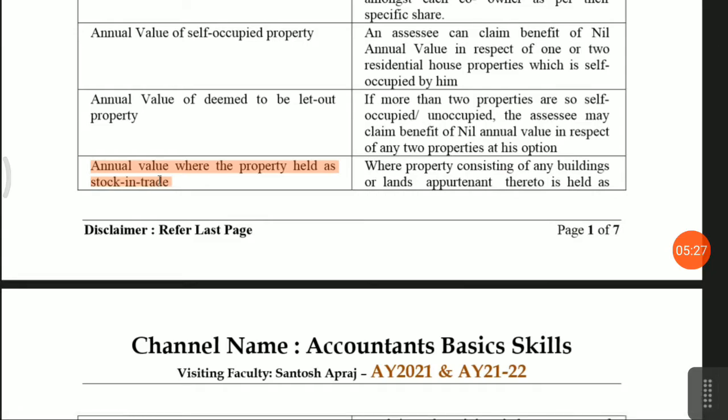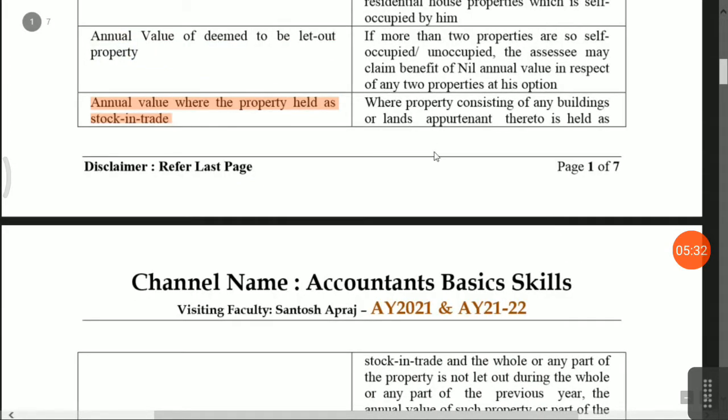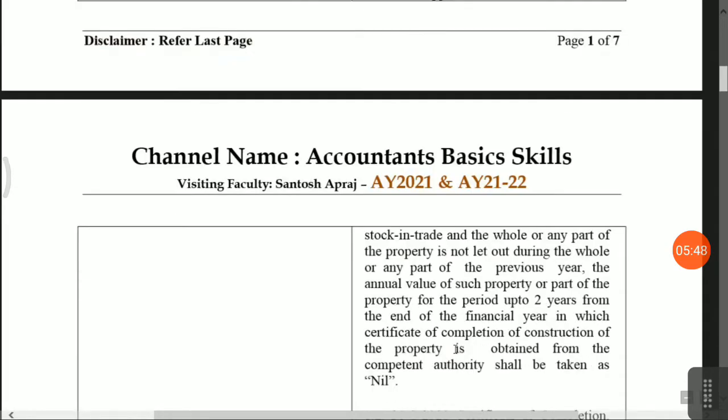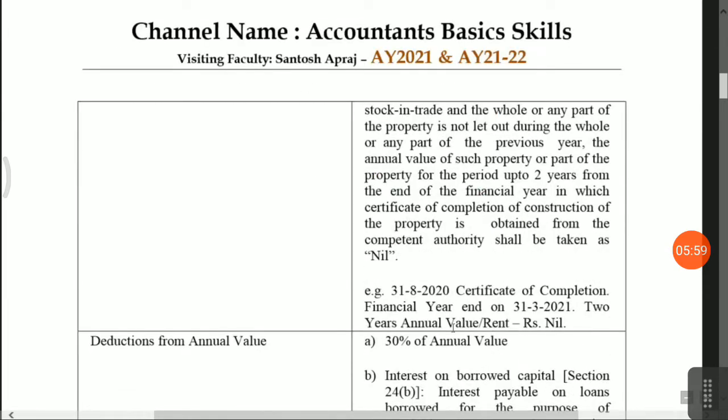This provision is applicable specifically for builders. Okay. Now how is it calculated? Where the property consists of any building or land appurtenant thereto, is held as stock in trade, and the whole or any part of the property is not let out during the whole or any part of the previous year, the annual value of such property for the period up to 2 years from the end of the financial year in which the certificate of completion of construction is obtained from the competent authority shall be taken as nil. I have given an example.